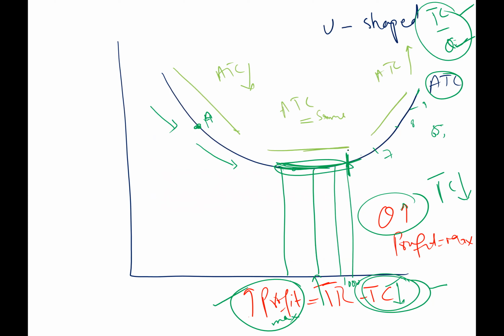So this is the region where you can have a maximum profit or minimum cost, right? The other name of maximum profit is minimum cost. These are the two opposite sides of the same coin, right? Maximum profit means your cost is minimum. So this is the region of this average total cost where, if you are in this region, your cost will be minimum and you will be enjoying maximum